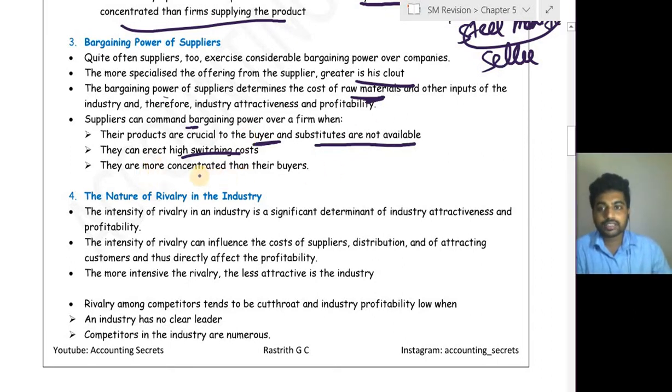They are more concentrated than their buyers. That is, for a particular purchaser, a particular industrialist, his supplier is more important than his buyer. Then at that time, there is a possibility of bargaining power of a supplier.